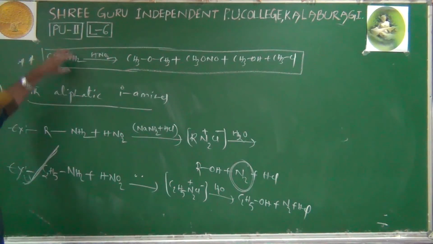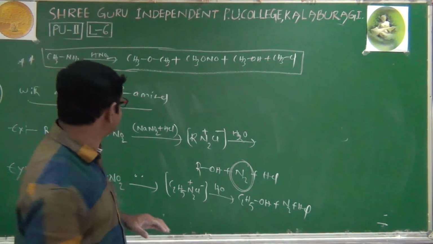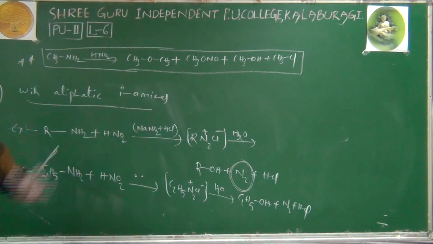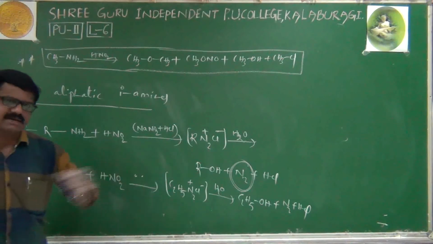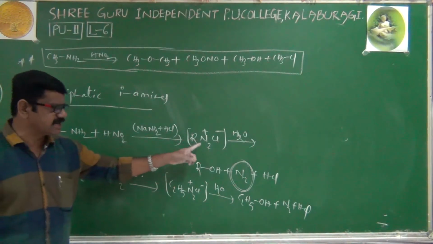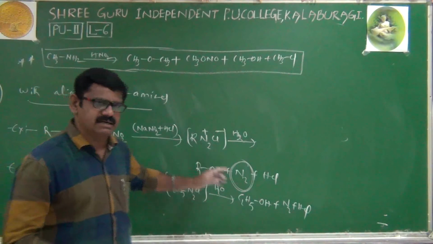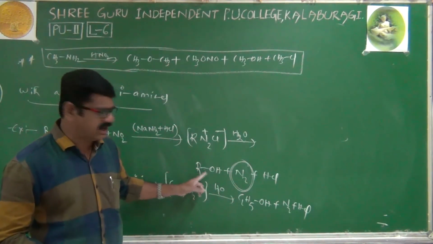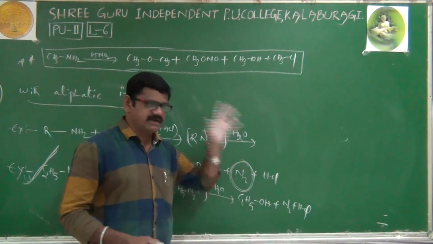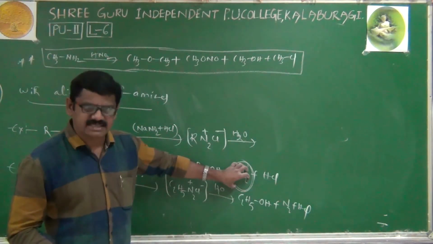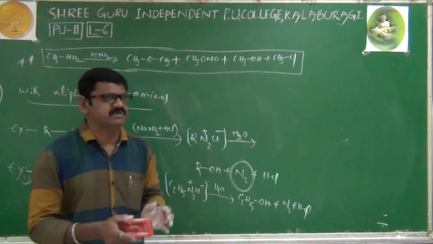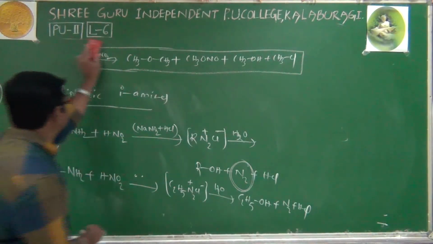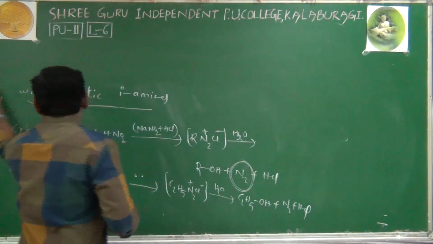That's it. Now we'll go to aromatic amines, because HNO2 will react with aliphatic amines as well as aromatic amines. The aliphatic amines reaction is completed. In the case of aliphatic amines, first we get a diazonium salt, but that diazonium salt is most unstable and immediately undergoes hydrolysis, finally giving the corresponding alcohol, with nitrogen gas escaping. Along with that, HCl is obtained, and the nitrogen gas escaping is used to estimate proteins as well as vitamins.